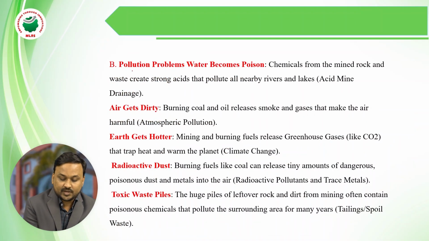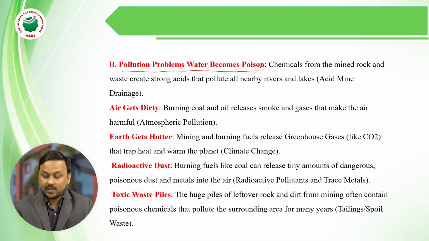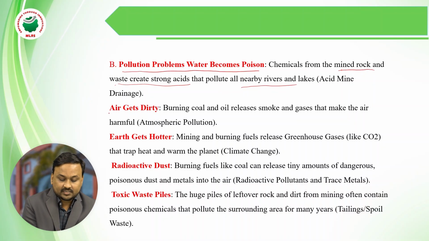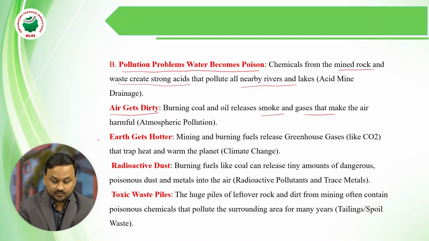Next, coming to the pollution problem, when the water becomes poison. Chemicals from the mined rock and waste create strong acid that pollutes nearby rivers and lakes. The water becomes acid mine drainage, polluted. The air also gets dirty. The atmosphere is totally polluted, as smoke and gases are released into the atmosphere and give off harmful gases.